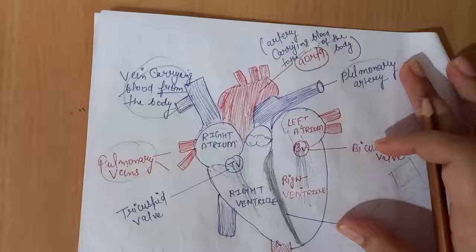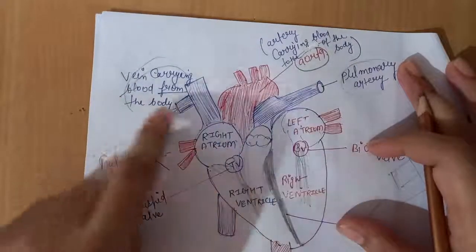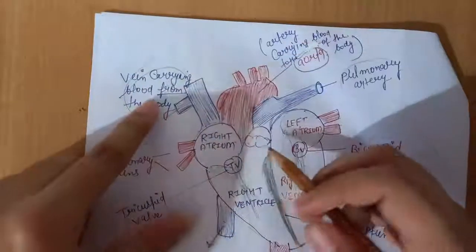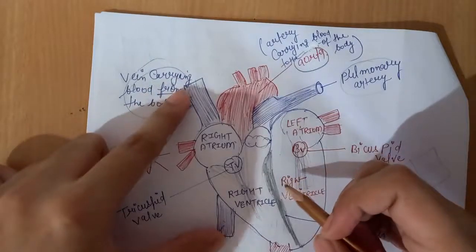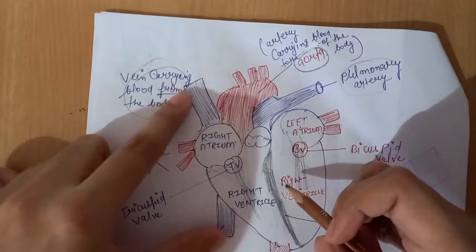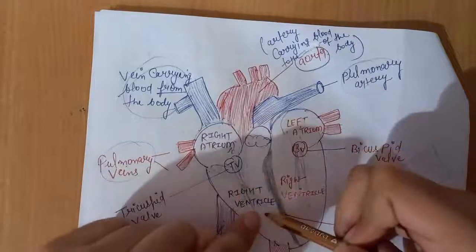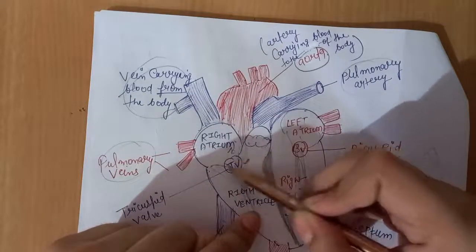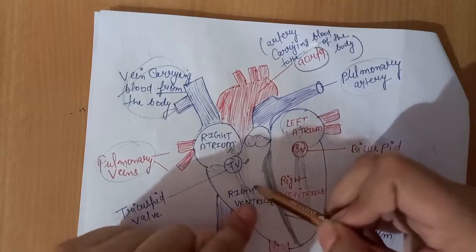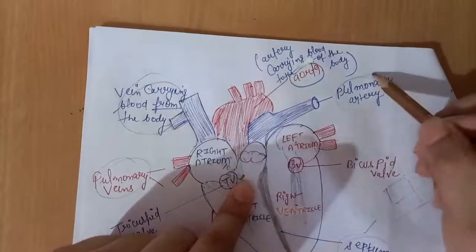And you know that all the veins carry blood from the body. At first we started from this part, veins carrying blood from the body. These are the veins in which impure blood is carried from the body parts and collected in the right atrium, and after collecting in the right atrium it goes into the right ventricle, following the opening of this tricuspid valve. After the collection of blood in the right ventricle, the whole blood is supplied to the lungs through this pulmonary artery.